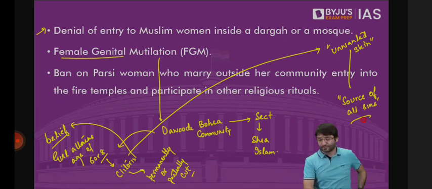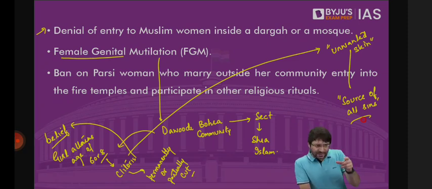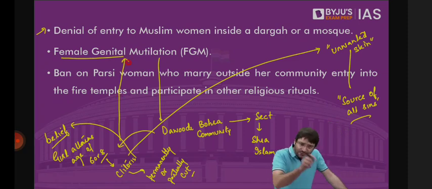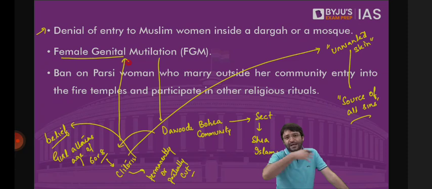They have a belief that once a girl attains the age of 6 or 8, her clitoris is either completely or partially removed, because this is an unwanted skin, and this unwanted skin is the source of all sins. Is this female genital mutilation essential to Dawoodi Bohras or not? That's for the court to decide. If it is essential, this practice will continue. If it is not essential, this practice will be declared unconstitutional. Hear this matter, then we will talk about the Sabarimala review.